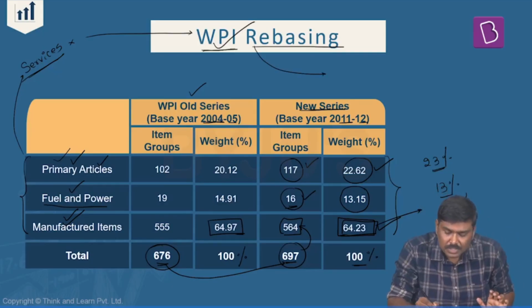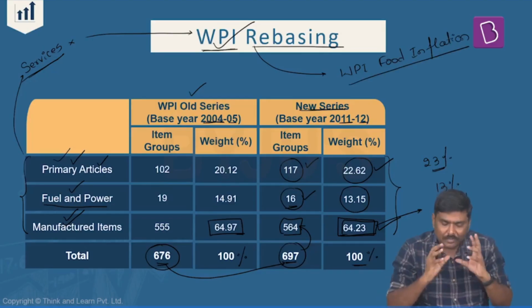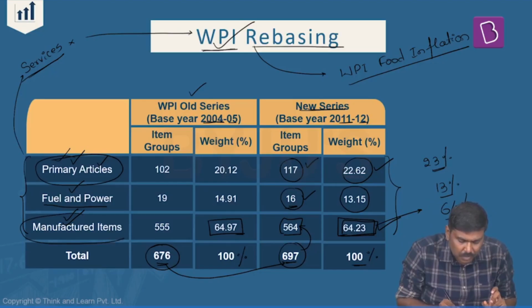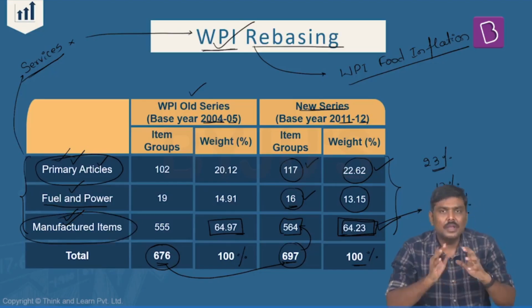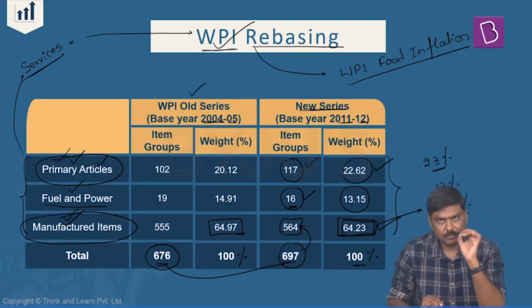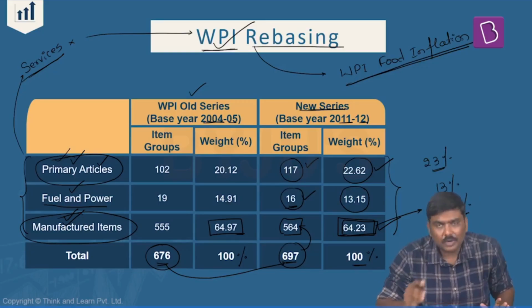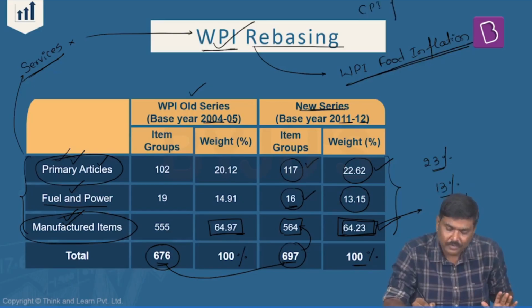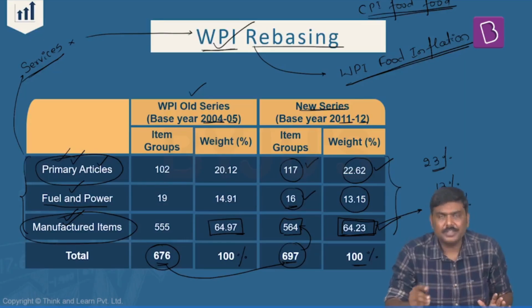Now, in addition to this, another very important change is WPI food inflation. Remember this also. We have started calculating food inflation under WPI, and for the calculation of food inflation, what we are doing is we are taking some of the commodities from primary article group and some of the food products from the manufactured items itself. Basic argument is this. Earlier, we did not calculate a WPI food inflation. Follow this very carefully. Earlier, we did not calculate a WPI food inflation, whereas we calculated CPI food inflation. Even today, we calculate a CPI food inflation, or else they'll simply say CPI food index.